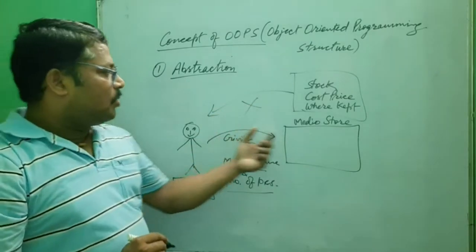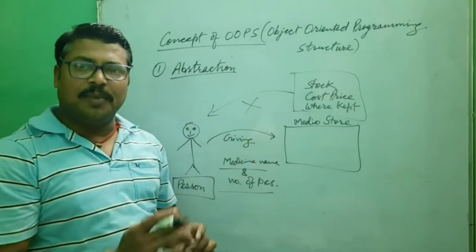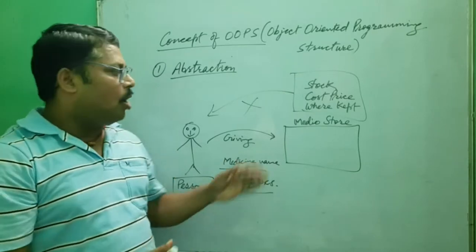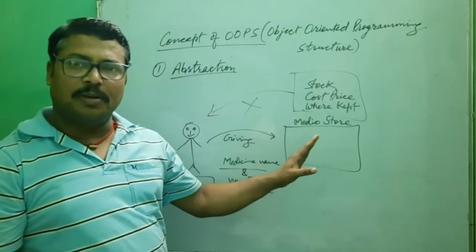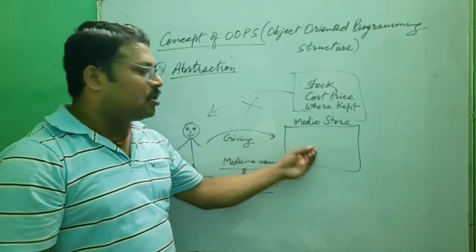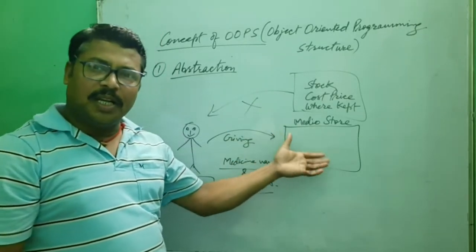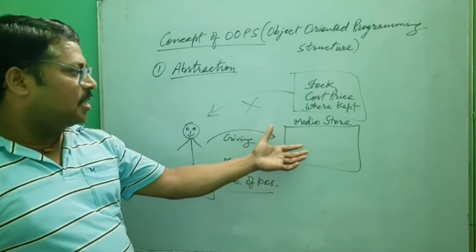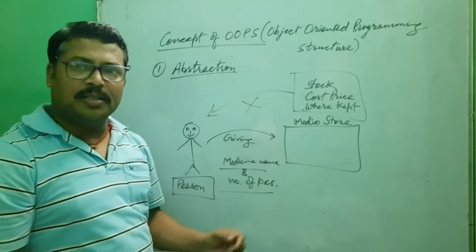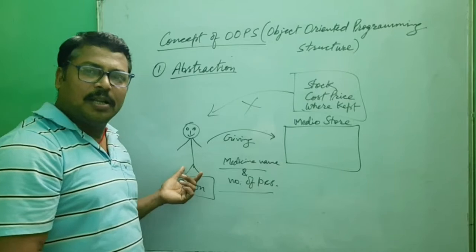That means the medical store has some medicine that you are asking for, and how much the cost price of this medicine is, that is not important to you. How much stock the shopkeeper has of that medicine is also not important for the customer.